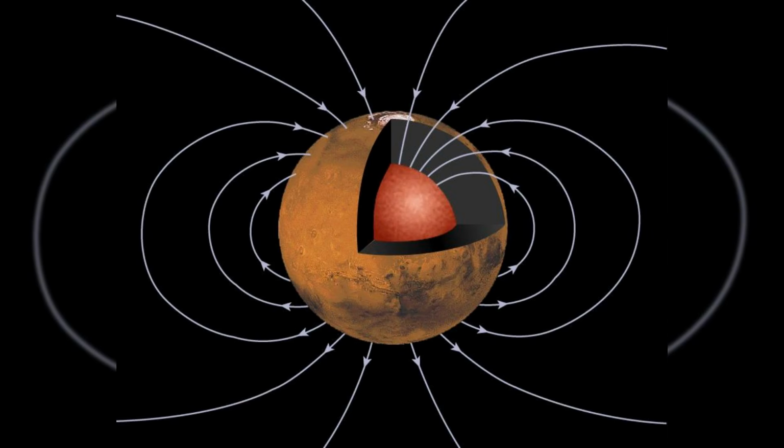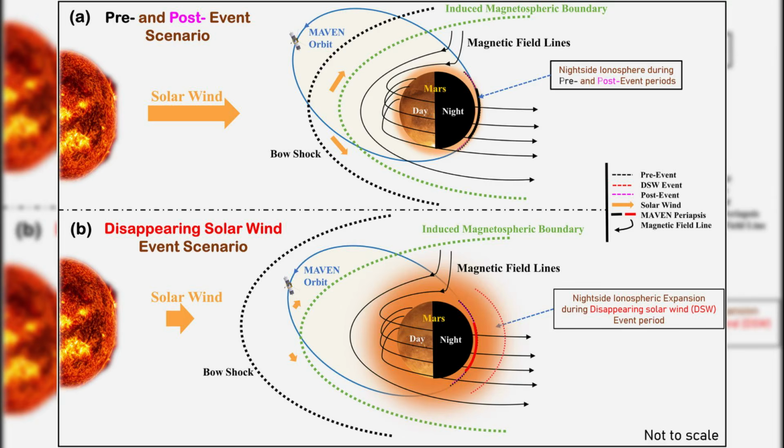At the same time, Mars likely possessed a global magnetic field generated by motion within its molten core, similar in principle to Earth's magnetic dynamo, and this magnetic field served as a protective shield against the constant stream of charged particles coming from the Sun. This protection was essential because it helped preserve the atmosphere by deflecting the solar wind, allowing the planet to maintain pressure and temperature conditions suitable for liquid water over extended periods.